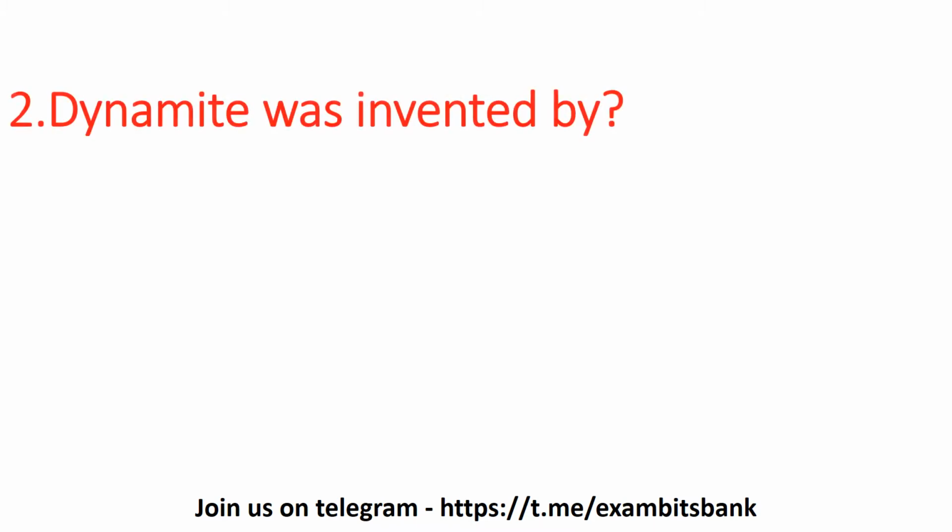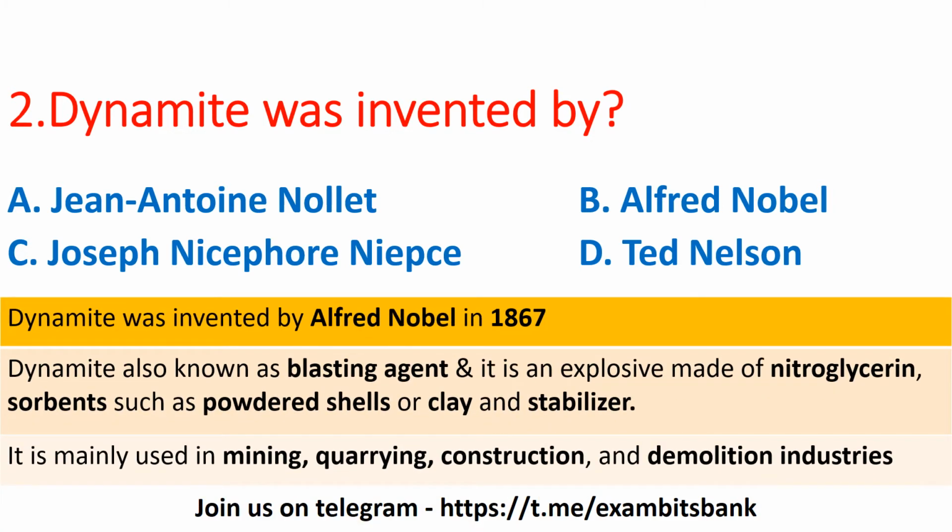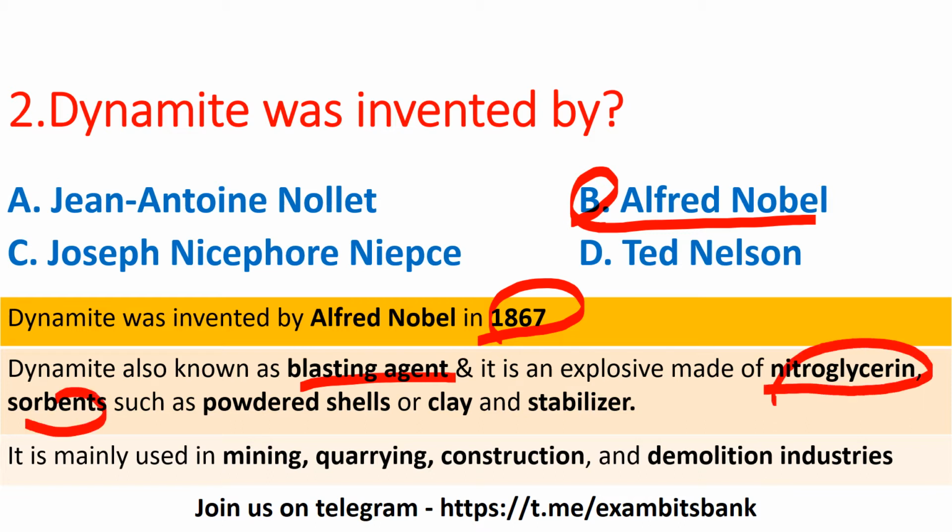Dynamite was invented by: options are Jean, Alfred Nobel, Joseph or Ted Nelson. Here the correct answer is option B, Alfred Nobel. So dynamite was invented by Alfred Nobel in 1867, and dynamite is known as blasting agent, and it is an explosive made up of nitroglycerin, sorbents such as powder shell, clay or stabilizer, and it is mainly used in mining, quarrying, construction and demolition industries. Moving on to next question.